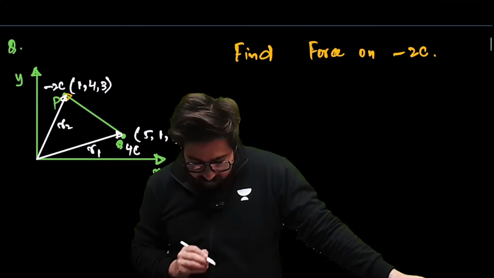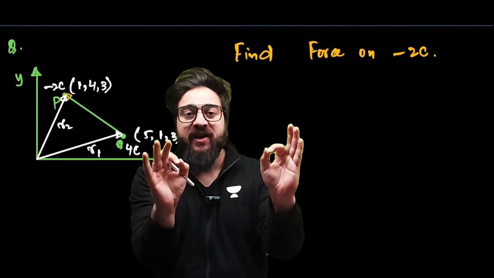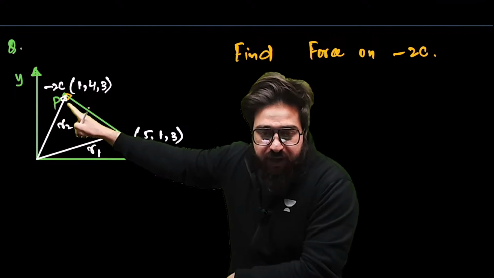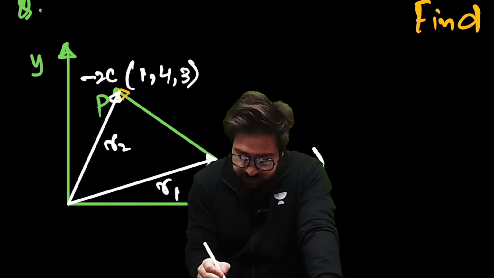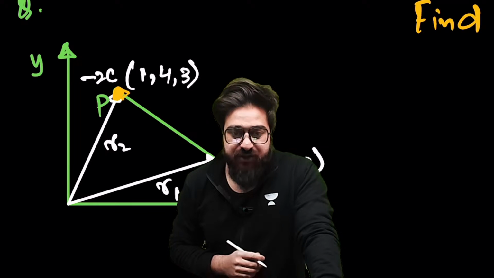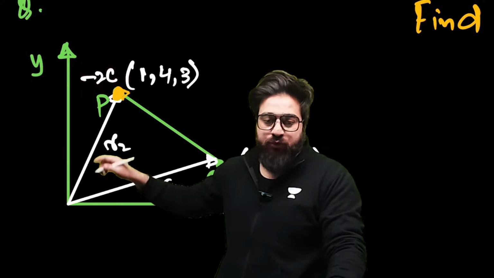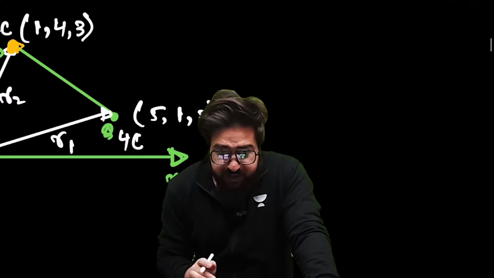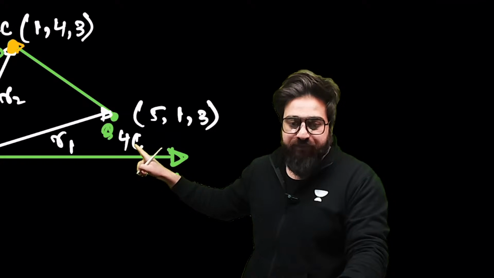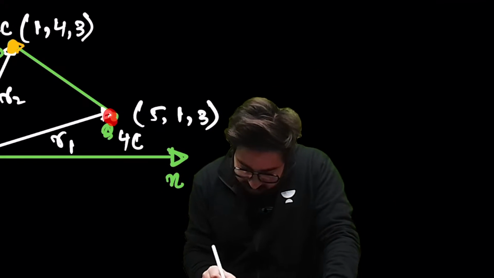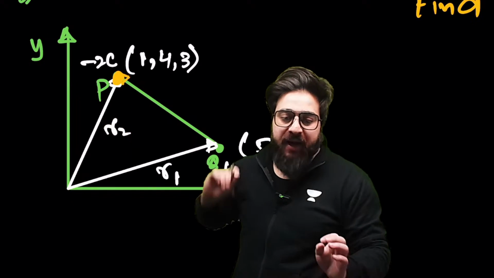Next question we have over here. This is the question on the vector form. Whenever you have to find the force, in this case, you are given the charge over here. What is the magnitude of this charge? That is minus 2Q. And we are given another charge over here. What is the magnitude of this charge? That is 4Q. You have got two charges in this particular case. This is 4Q and this one over here is minus 2Q.